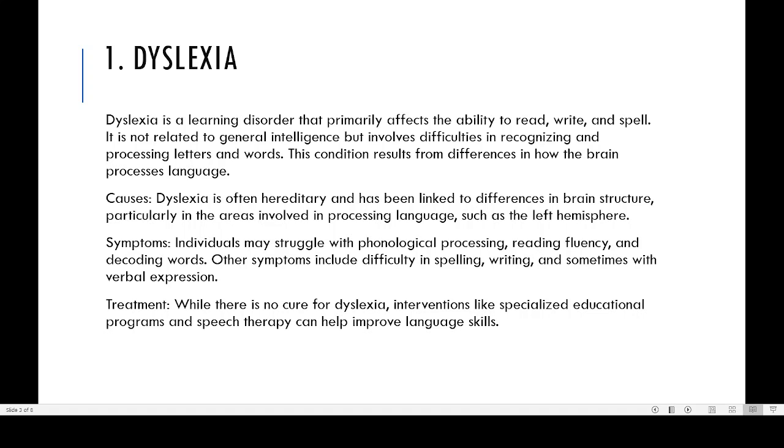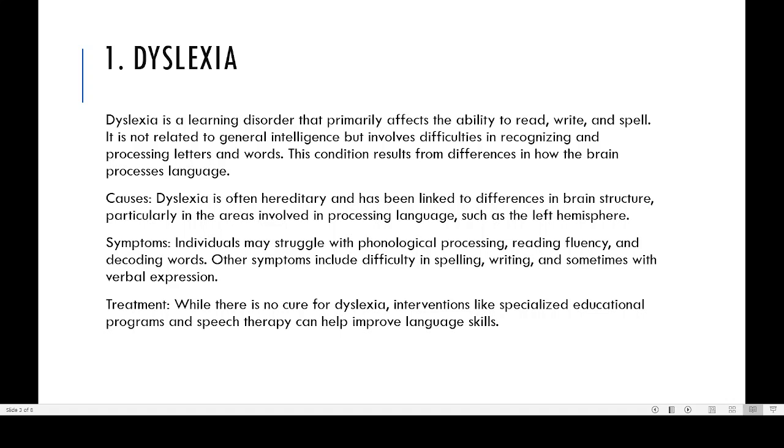For example, many of the famous people like Elon Musk. You know Elon Musk, he's a very rich man. He is having a problem known as Asperger's disorder. Einstein is said to have had that problem. Isaac Newton had that problem. Charles Darwin had that problem. So most of the famous scientists are having this problem because they are thinking differently. Their brain is working differently. That is why they become different.